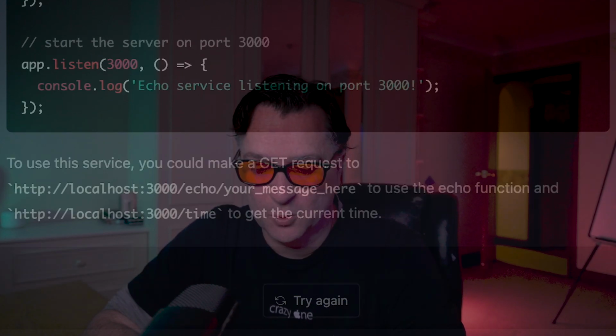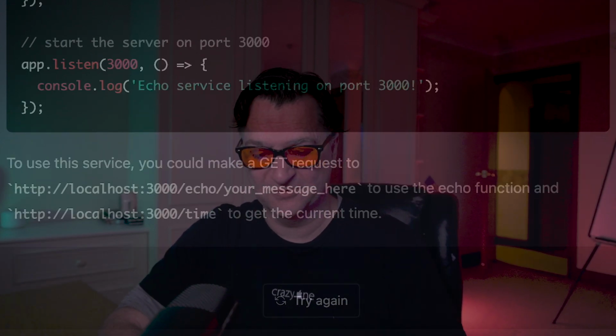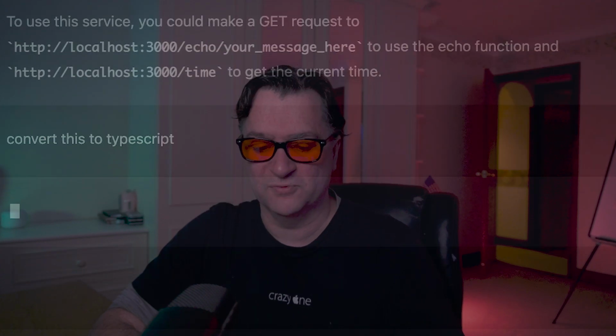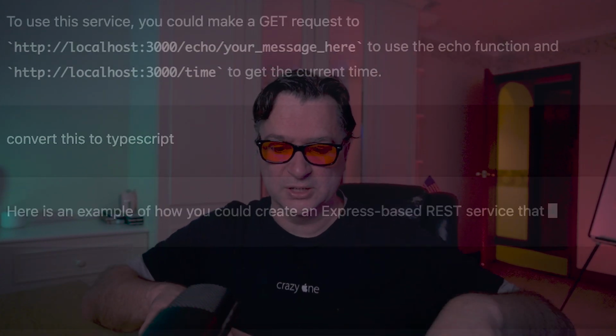But again, if I want to, I could just tell it to convert it back to TypeScript. So convert this to TypeScript. And then, of course, I'm going to get the TypeScript version of that again. So this context sensitivity is really good.